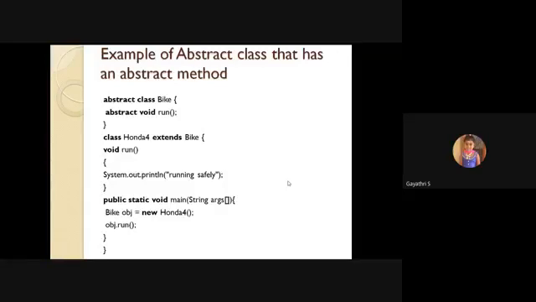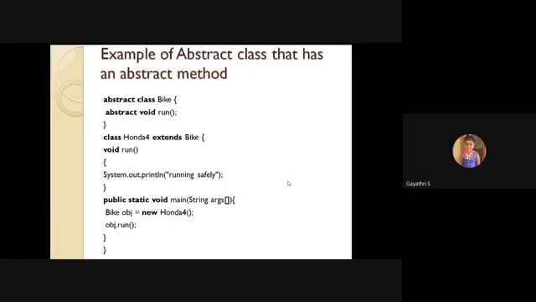Here there is only one method, run, which is the abstract method. Since it is abstract, it has no implementation in the abstract class. So abstract void run, followed by a semicolon. That is the only thing in the bike abstract class. Next, one more class, as usual a concrete class, Honda 4, which extends bike.